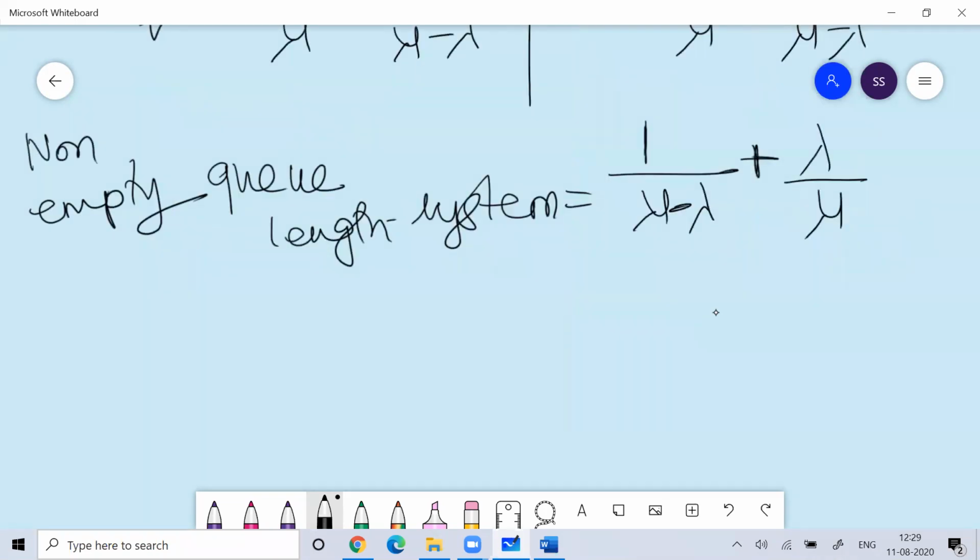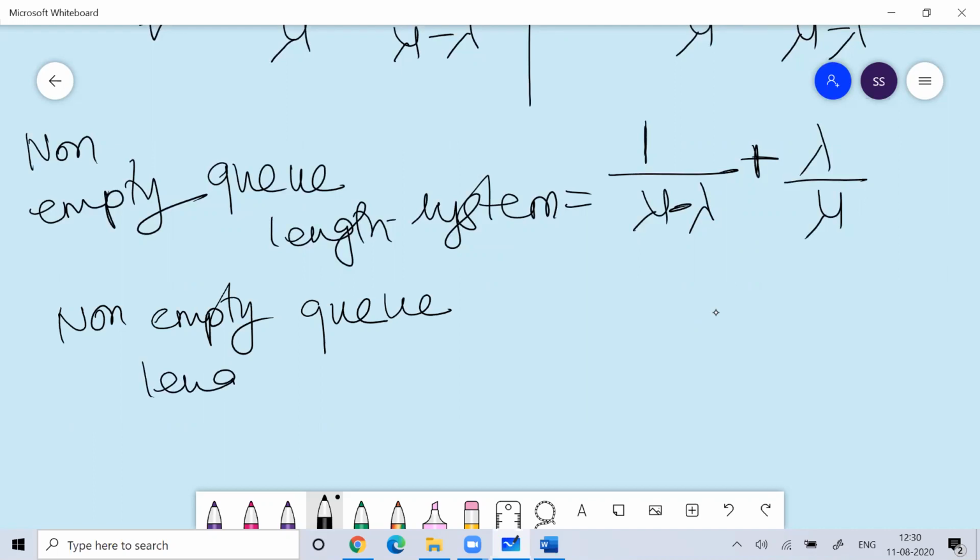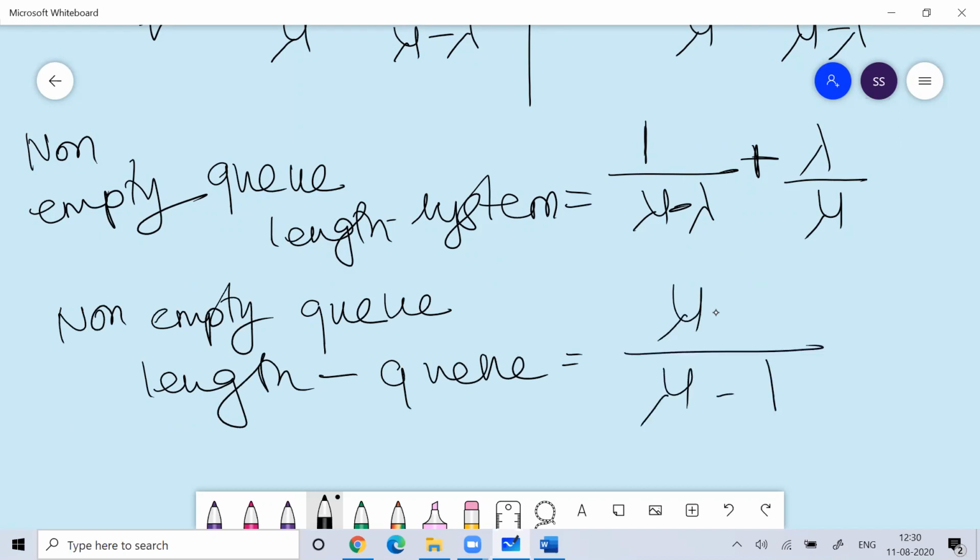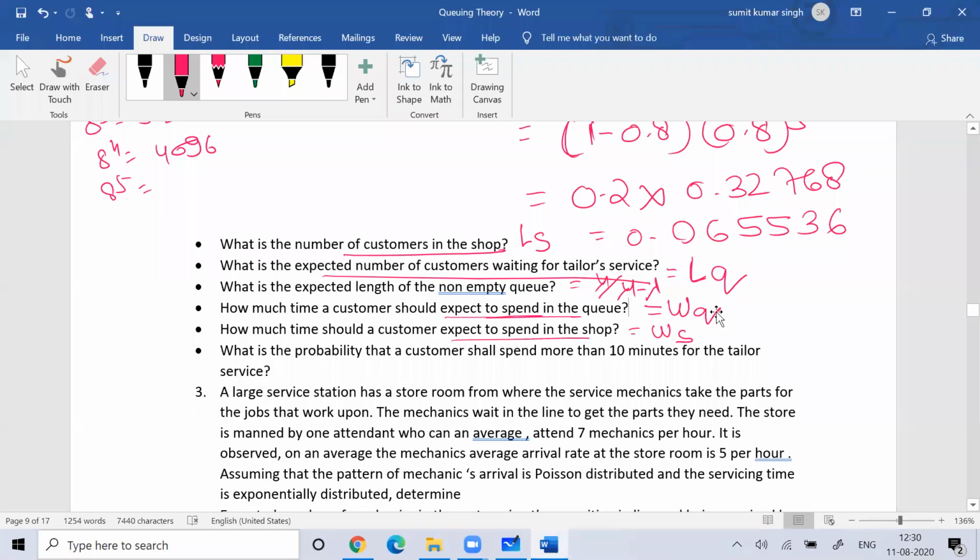Similarly, non-empty queue length in the queue is equal to mu by mu minus lambda. These things we remember always. If we remember these things, we can solve the problem very easily, and solving them will not be a big thing for us.